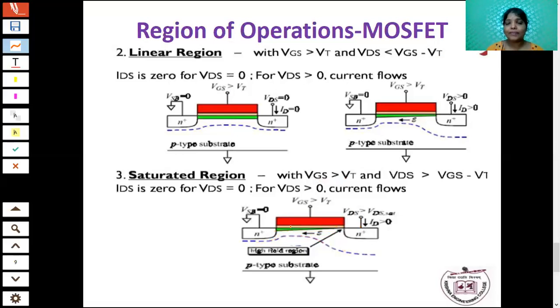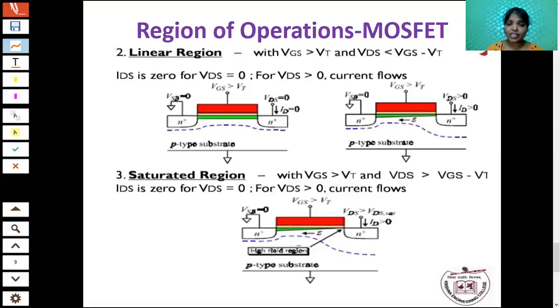So the main thing is the gate voltage is responsible for creating the channel between source and drain. The VDS is responsible for the movement of electrons from the source to drain. When the VDS value is equal to 0, there will be no current flow. VDS less than VGS minus VT, the current flow will be there, that is high current flow, more movement of electrons and holes.